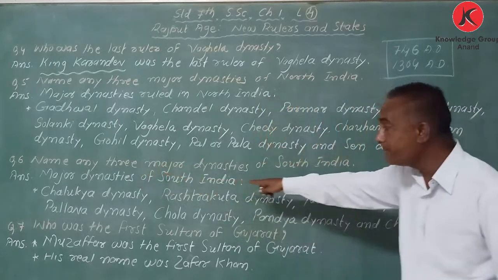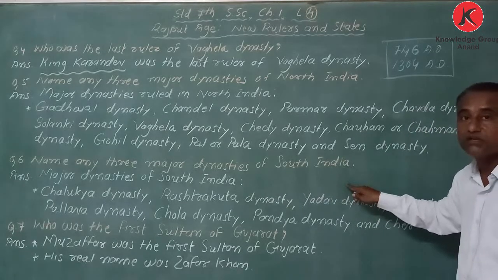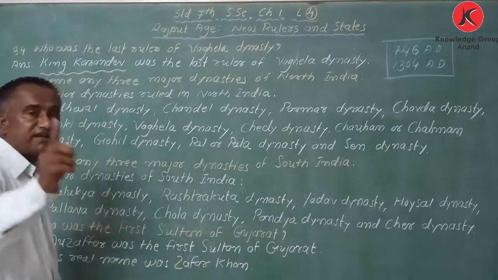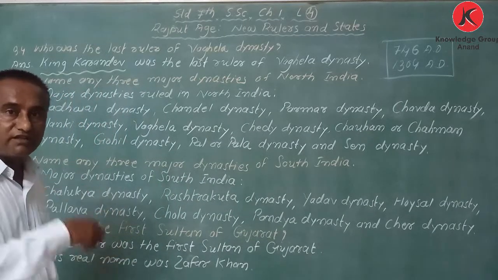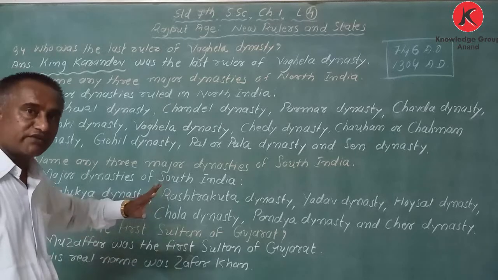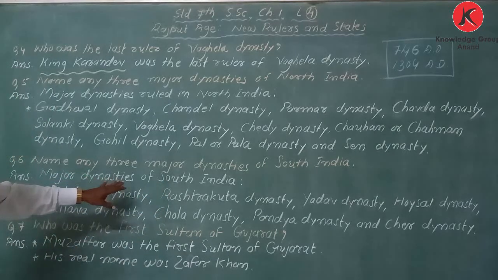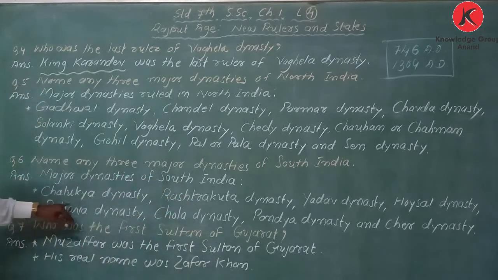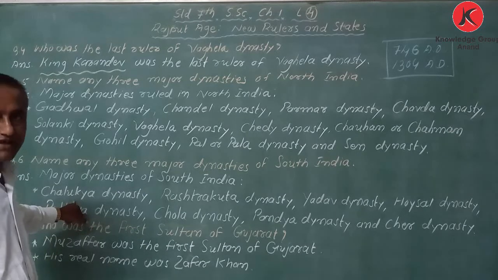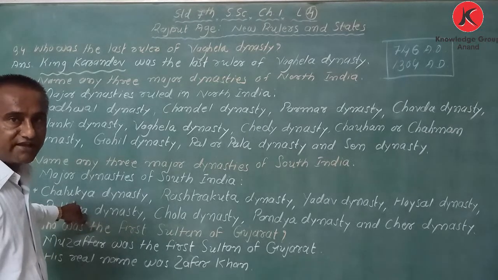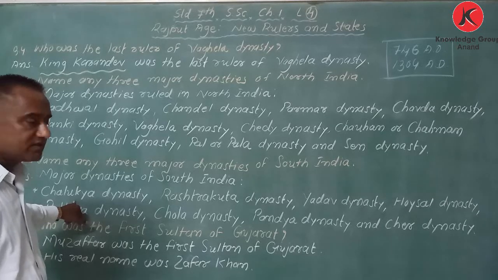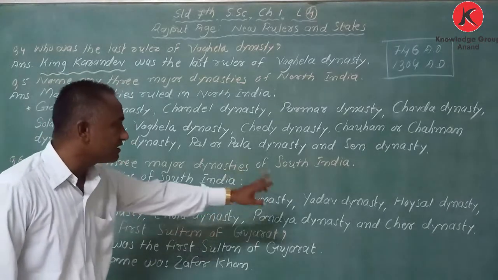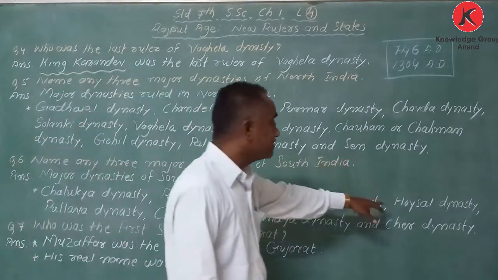Name any three major dynasties of South India. Again, I have written many, but you have to write down only three in the examination. But in the notebook you have to write down everything. So, major dynasties of South India. Who are they? Chalukya dynasty. My dear student, when I explained, I said Kalyani dynasty, Kalyani Chalukya dynasty, there is one also. So Chalukya dynasty, Rashtrakuta dynasty, Yadav dynasty, Hoysala dynasty.